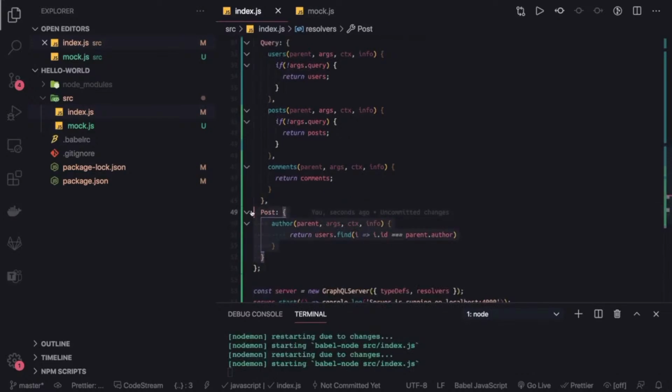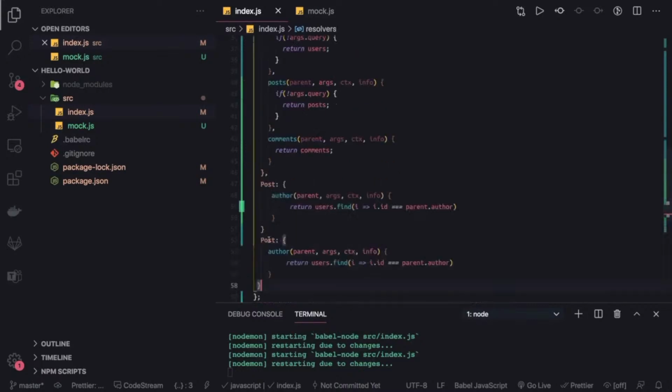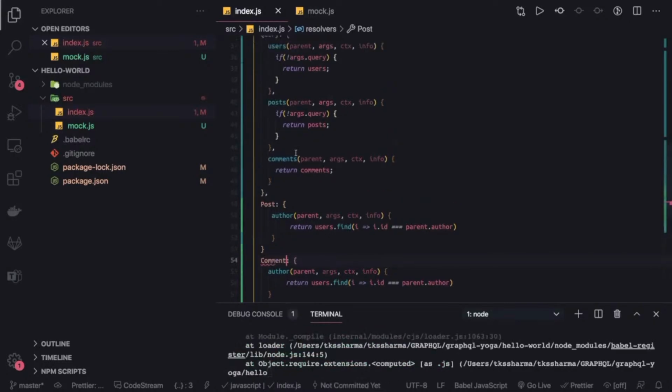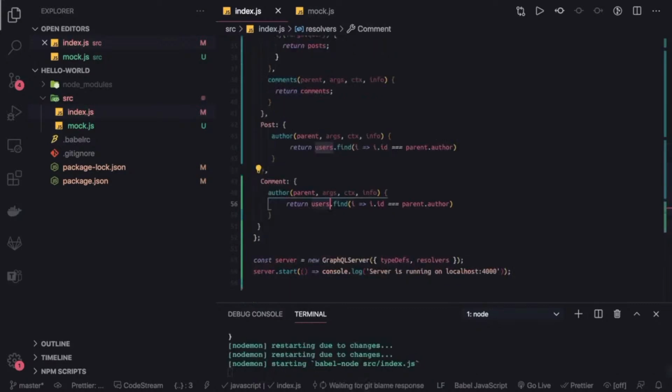Similarly, we can resolve the other types, let's say the comment. Inside the comment type we have the author property, so it can be resolved in the same way. Comment context users.find and parent.author. Similarly, we have one more use case which is about the user.